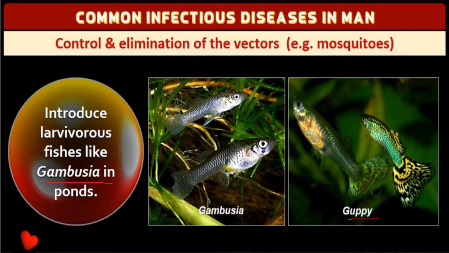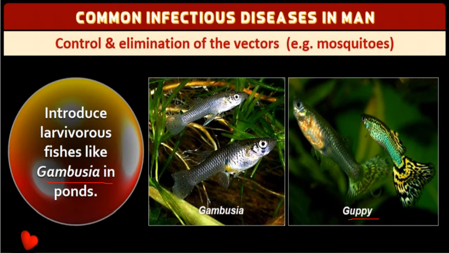Why do we install a Guppy in an aquarium? To eradicate the mosquito, because an aquarium means standing water. Standing water inside a house or inside a college or inside a museum shouldn't become a breeding spot for mosquito.